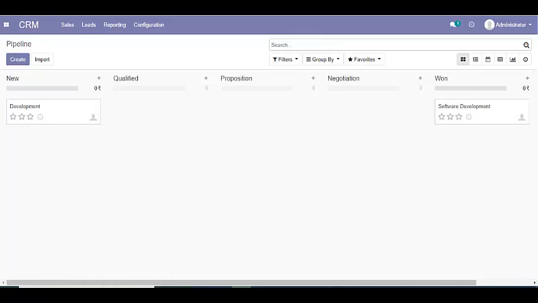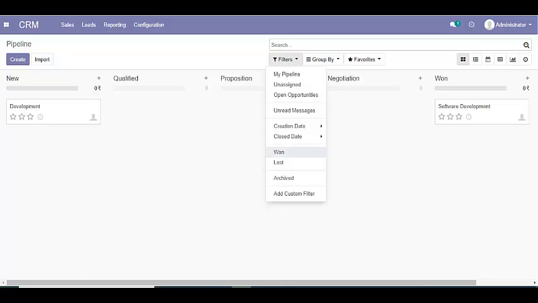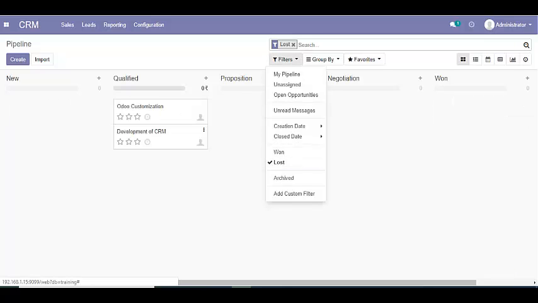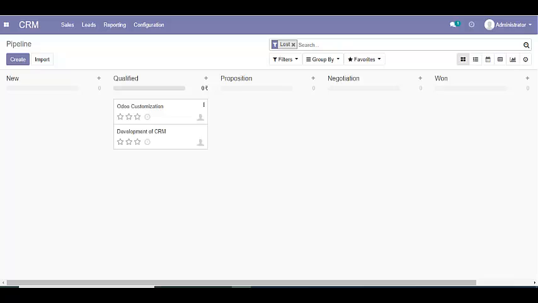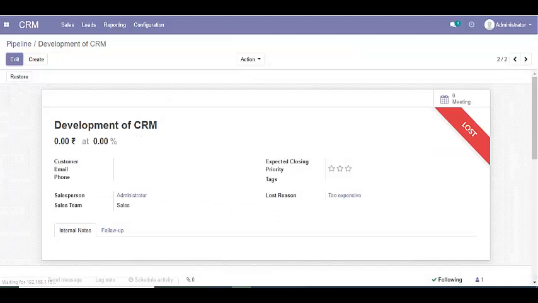Suppose you have multiple opportunities. Now you want to see the lost opportunities, because by default you will not see them in your pipeline. So we can add a filter called lost. We can see all the lost opportunities and on which stage they have been lost. Apart from that, we can also restore them from here.